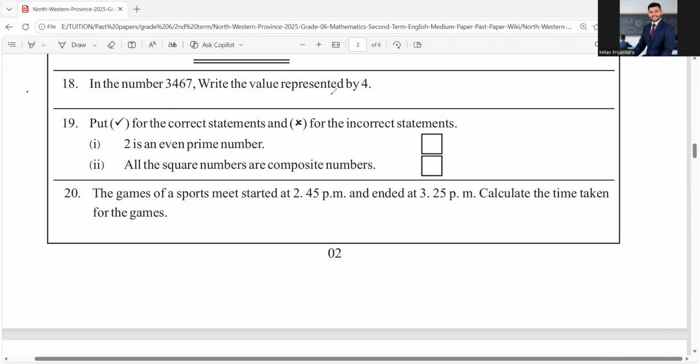18. In the number 3467, write the value represented by 4. Value represented by 4. 4 is on the 100th place. Therefore, 4 times 100 equals 400. Value represented by 4 is equal to 400. Value represented by 6 is 60. Value represented by 3 is 3000.